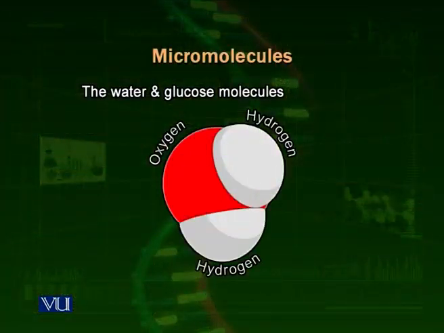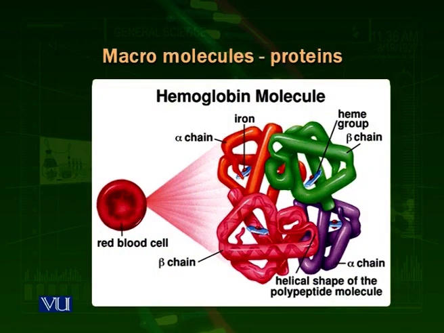Now we look at the structures of various micromolecules and macromolecules. Here you can see in the diagram there are two micromolecules. One is called the water molecule and the other is the glucose molecule. Both are models which are showing you how these molecules look and how they bond together. In the next diagram, you can see various macromolecules.